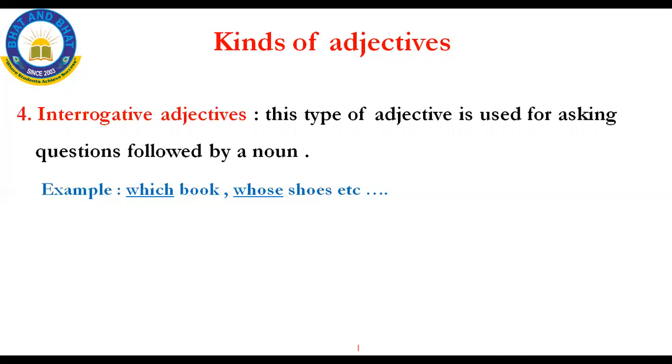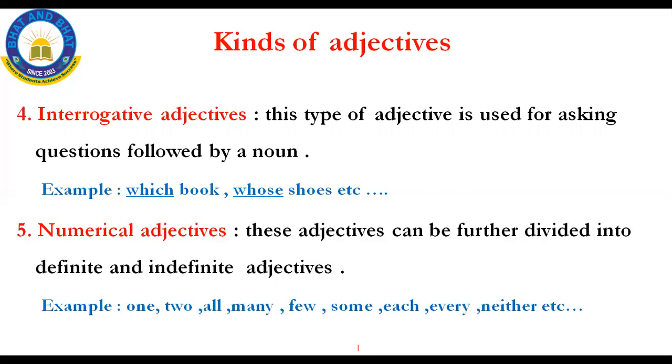Now what is the difference between interrogative pronoun and adjective? See, the interrogative pronoun is only used for asking questions: whose, what, which. Now, in the interrogative adjective, the interrogative word is followed by a noun. For example, which book? Here, which is an interrogative and it is followed by a noun. Book is a noun. This is the fourth one, interrogative adjective.